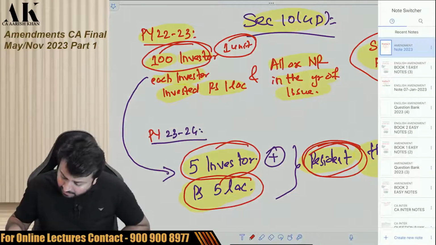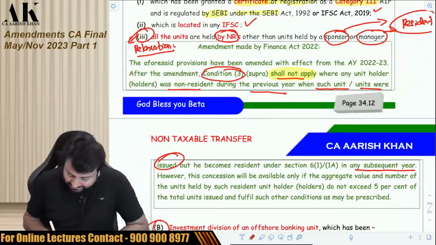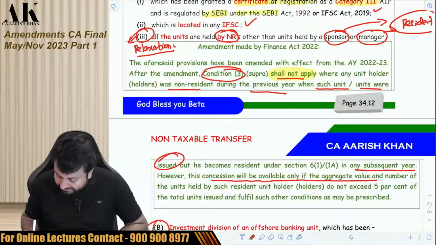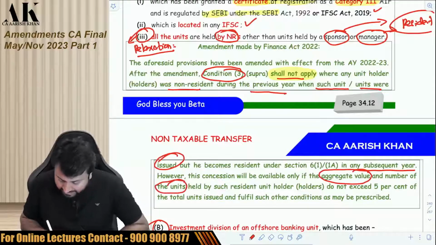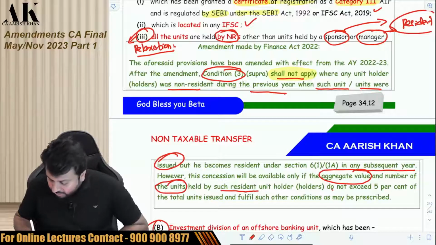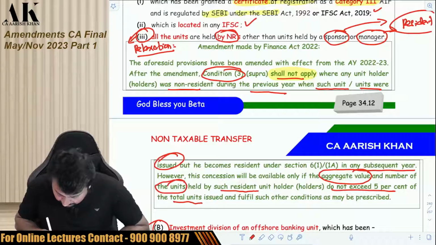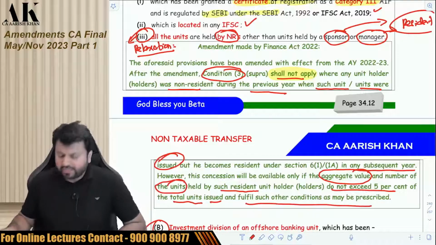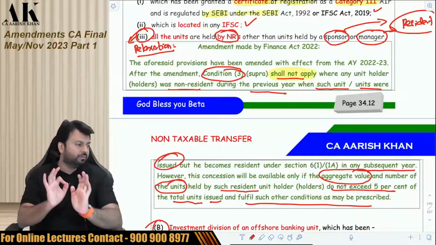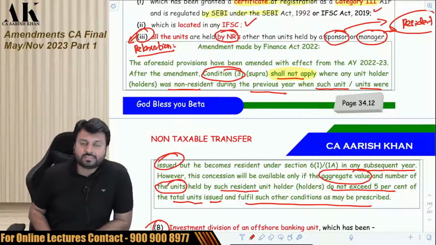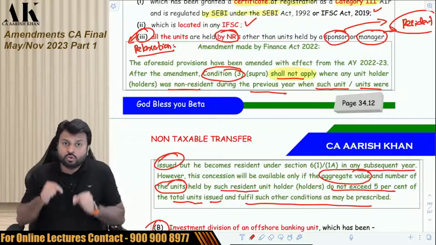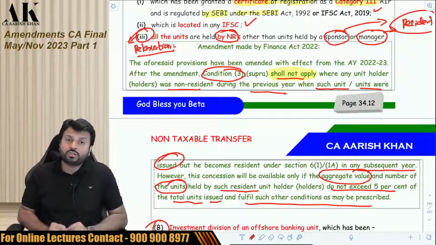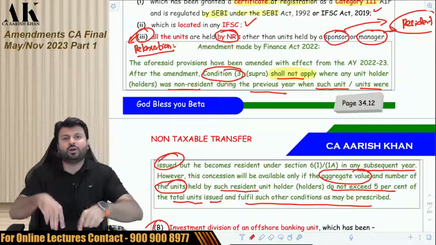Because the government has put a condition that this concession will be available only if the aggregate value, as well as the number of units held by such resident unit holders, do not exceed 5% of the total units issued and fulfill such other conditions as may be prescribed. So be very careful. This condition says that in the year in which you issue, the investor has to be non-resident.